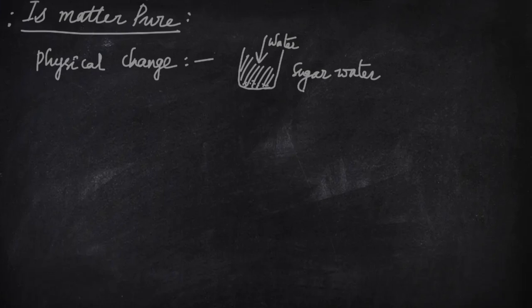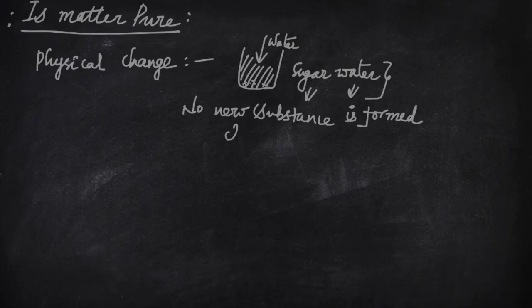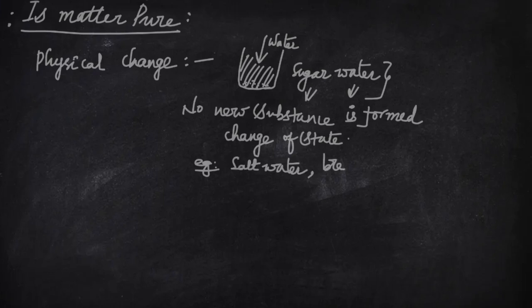Here, the composition of substances, the sugar and water, remains the same, and no new substance is formed. Here, only change of state has occurred. Some other examples are water mixed with salt, breaking of glass, cutting wood, and melting ice, and many more.